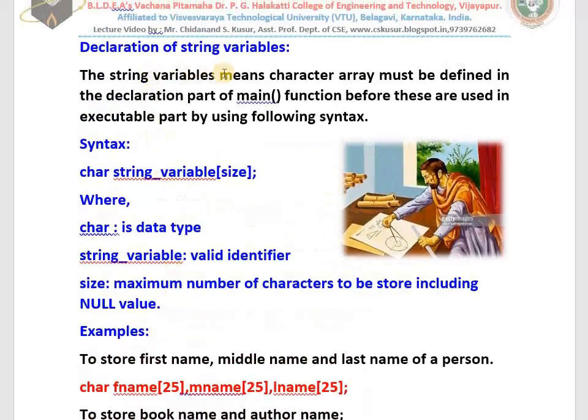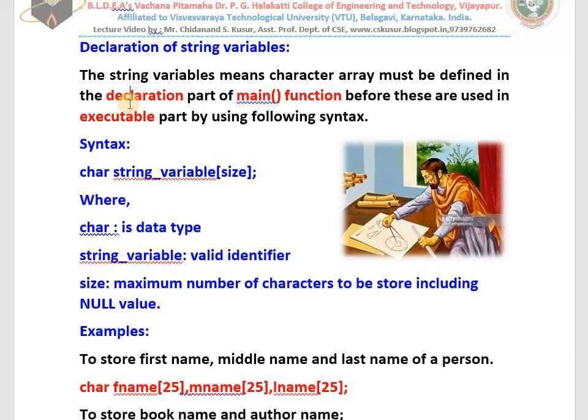The string variables, meaning character arrays, must be defined in the declaration part of the main function. As you know already, every C program has one main function and it has two parts. One is the declaration part, and the other is the executable part. In the declaration part we define the variables. In the executable part we use them.